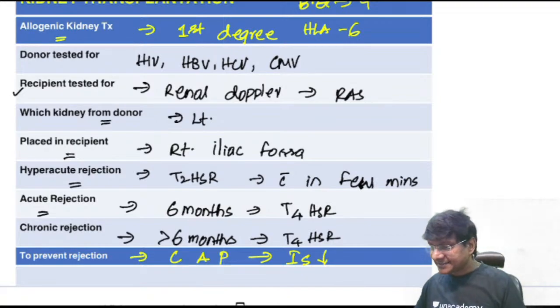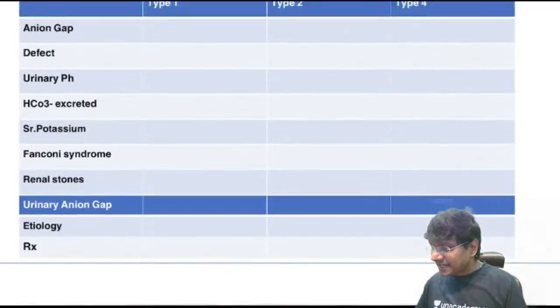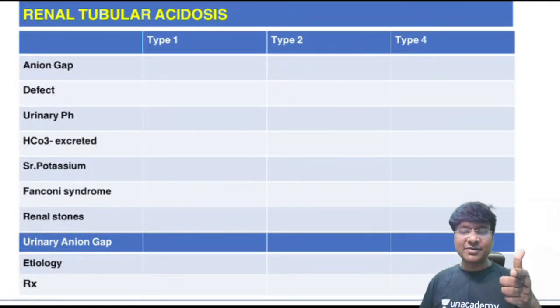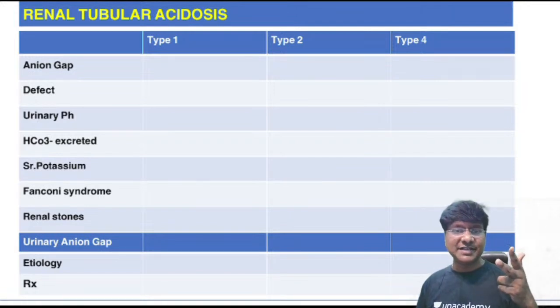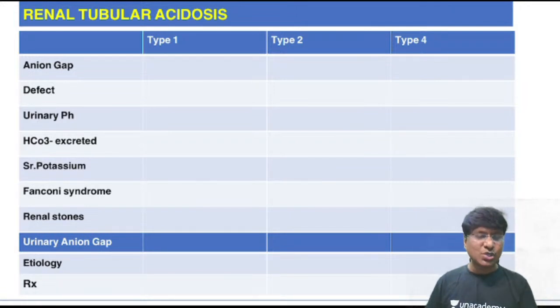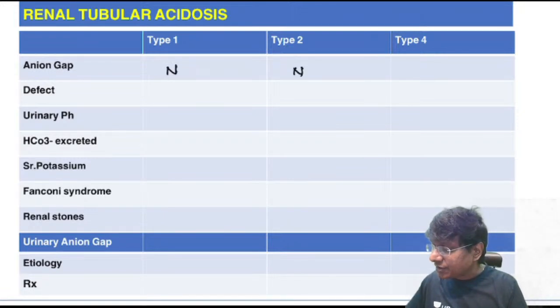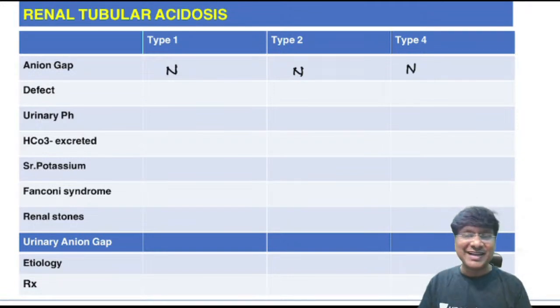transplantation. Okay, right. Now, after having discussed renal failure, we have discussed acute kidney injury, chronic kidney or chronic renal failure, and then renal replacement therapy. Now, next, let me discuss quickly renal tubular acidosis. We have totally three types, that is type 1, type 2, and type 4 renal tubular acidosis. And in all these patients with renal tubular acidosis, they will have normal anion gap. Right, which is nothing but around 8 to 12 milliequivalents per liter. That is a normal anion gap.